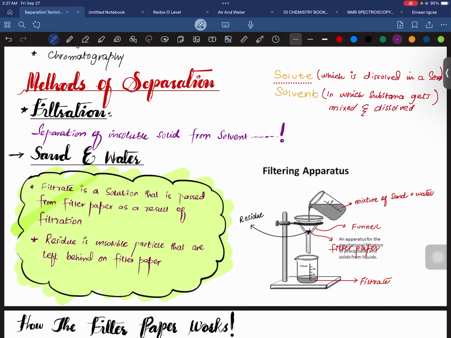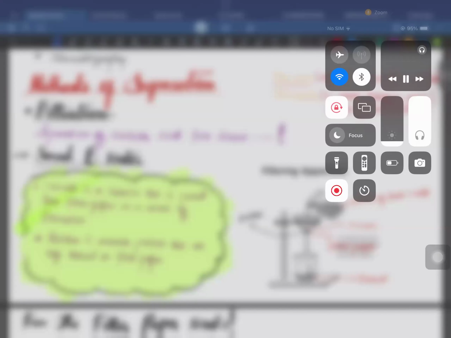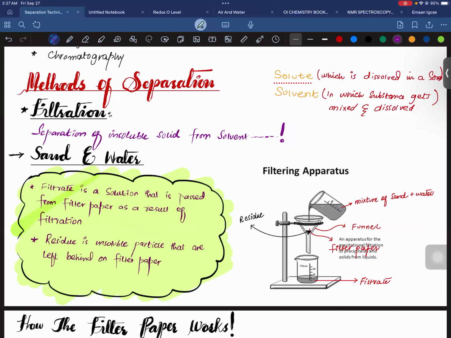Generally, it is observed that solute is in a lesser quantity and solvent is in a greater quantity. If you compare the amount of solute and the amount of solvent, you would see that the amount of solute is lower and the amount of solvent is greater. And then, what is a saturated solution?